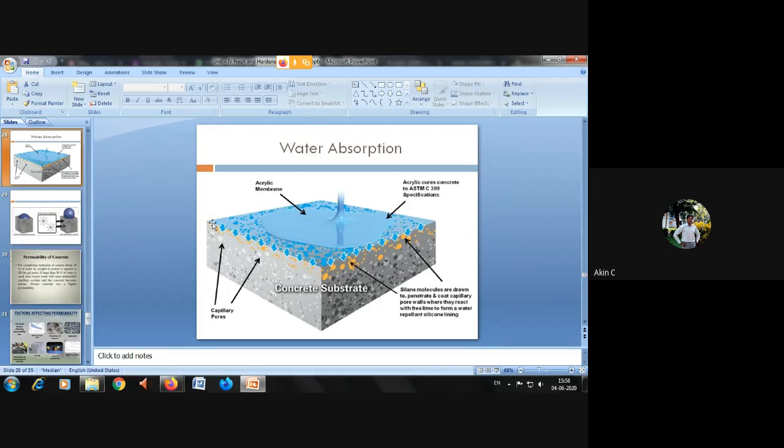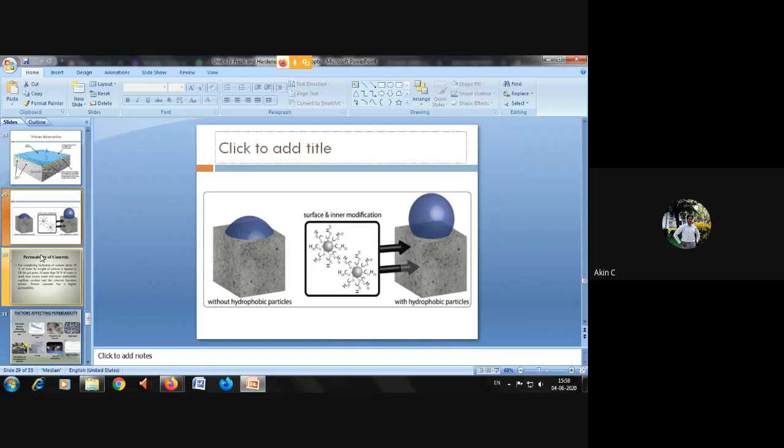Whatever the wall may be, if you are not putting any waterproofing paint, water may absorb in any type of building construction. This is how water absorbs, because it has a lot of porous content. But lightweight concrete has very little water absorbing capacity because it has thermocol sponges inside the porous area.